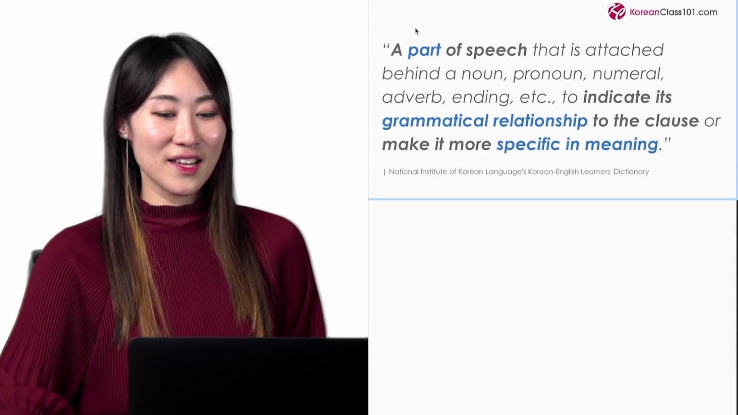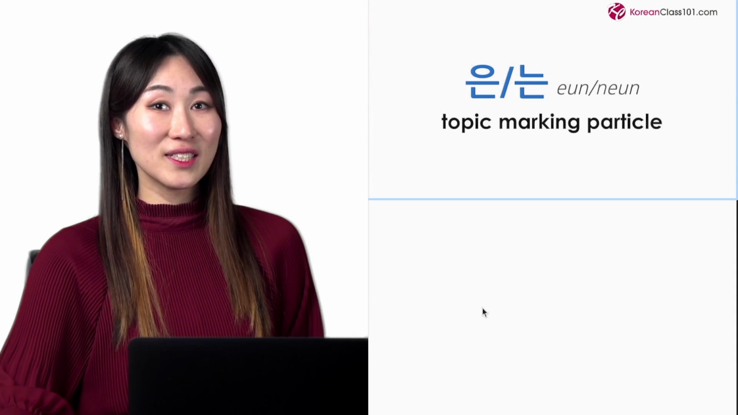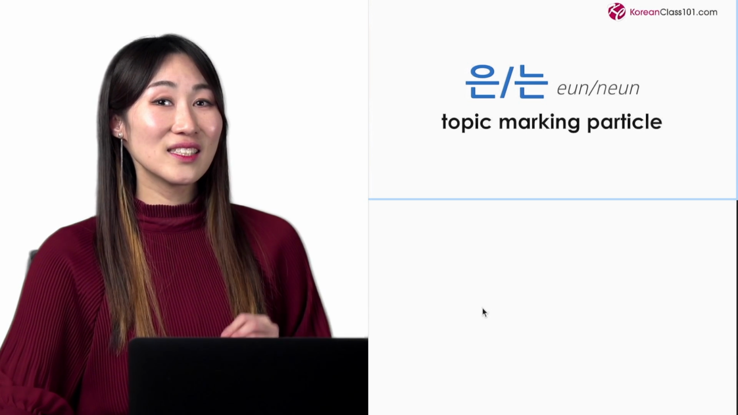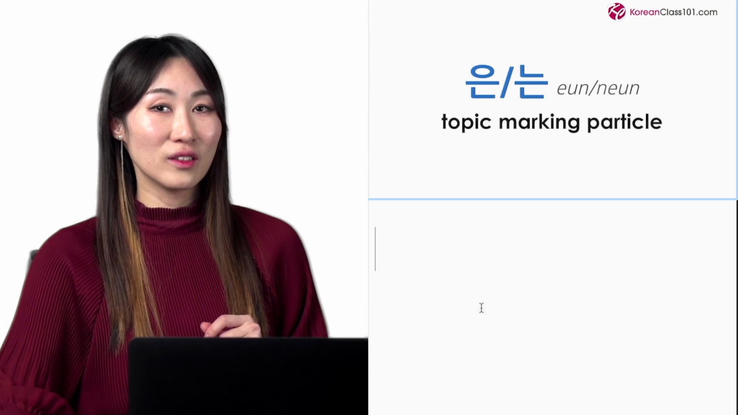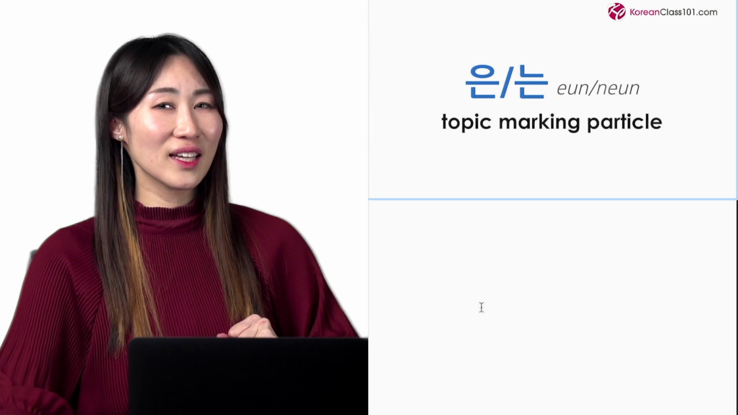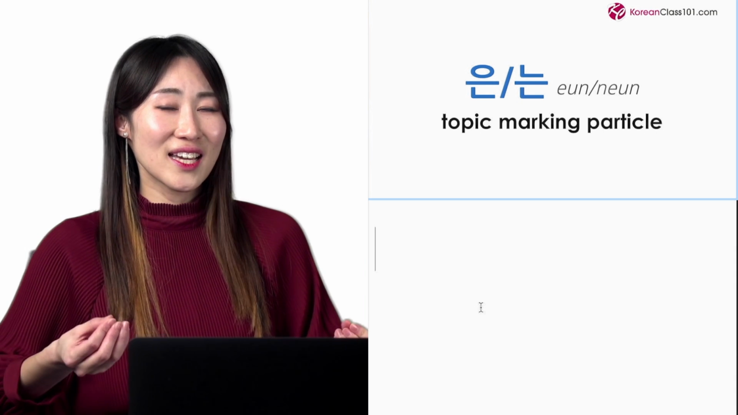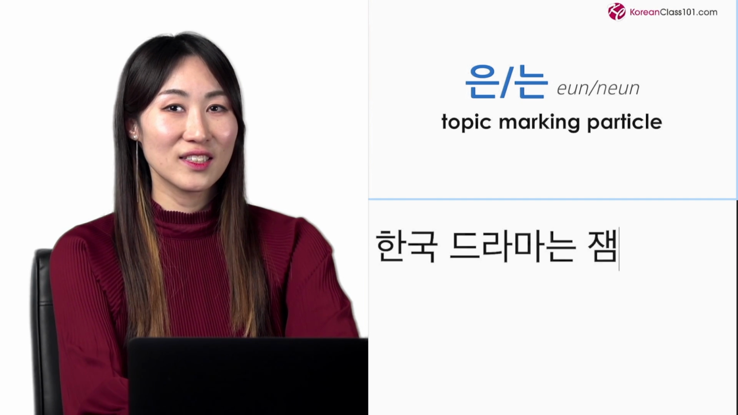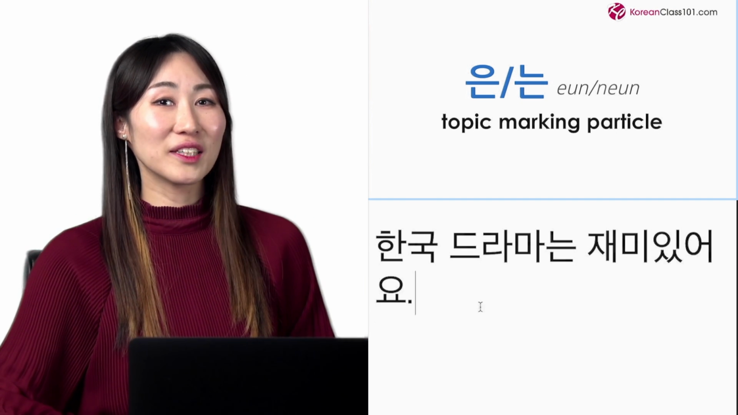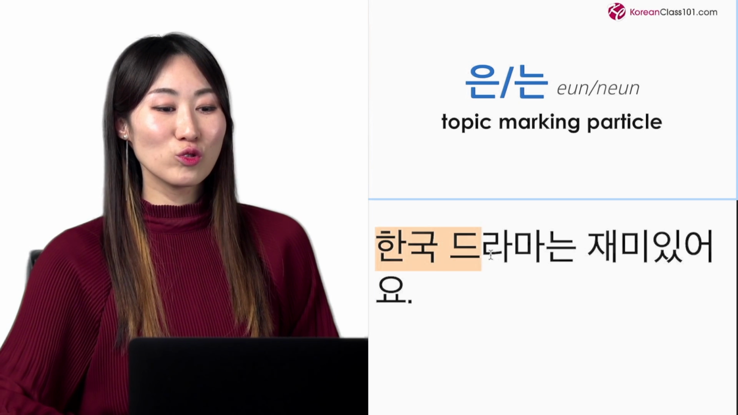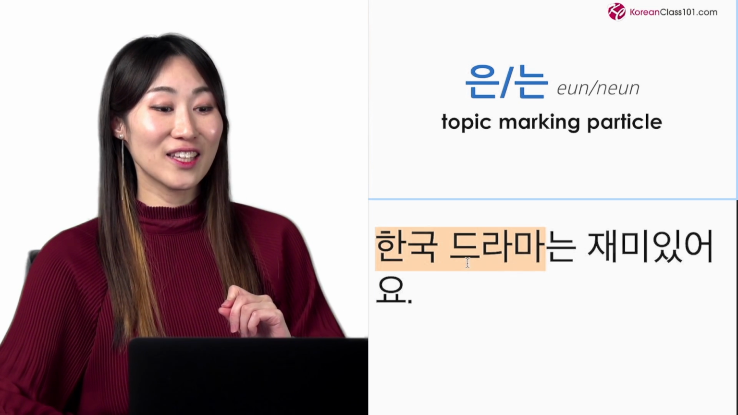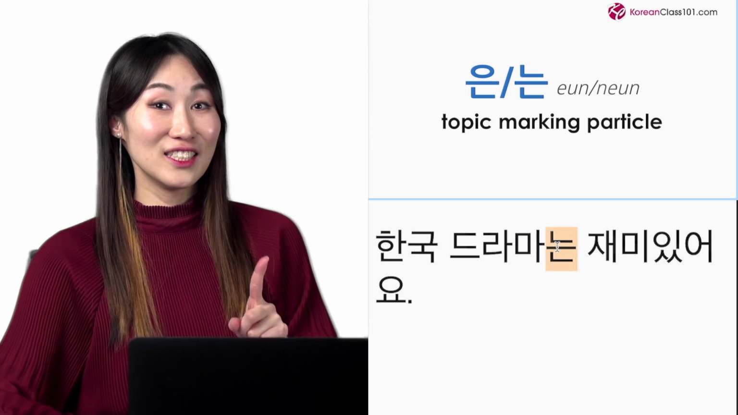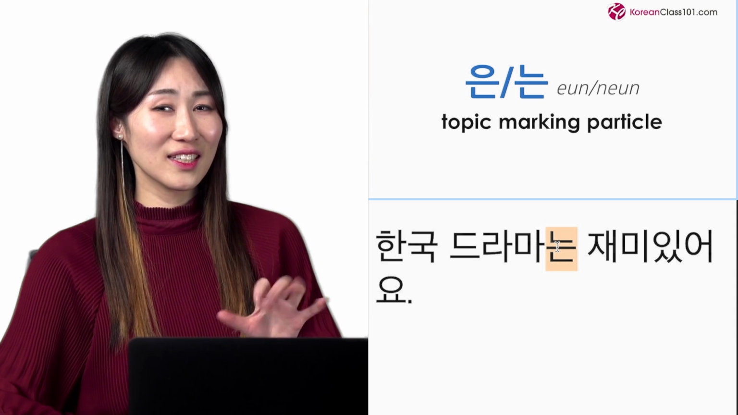Here we go. First word we have is 은 or 는. This is called a topic marking particle. In English, I would say this means like as for. So you're saying this is a topic that I'm going to tell you about today. 한국 드라마는 재미있어요. 한국 means Korea and 드라마 means drama, so Korean drama is 한국 드라마. 는 is a topic marking particle meaning like as for.